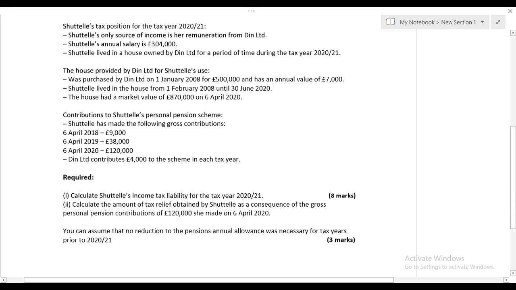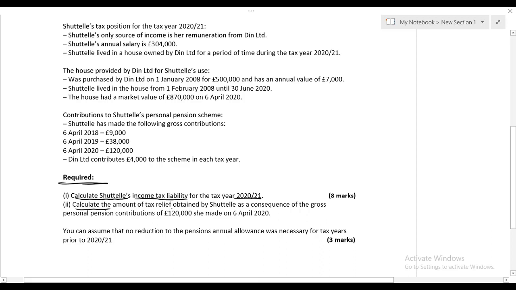So let's read the question. It's an 11 marks question. First, I am going to explain the entire question on my screen, and then obviously we are going to solve this question on Excel. Okay, let's see what it says. Calculate Shuttle's income tax liability for the tax year 2021. All you need is just to calculate income tax liability for 2021.